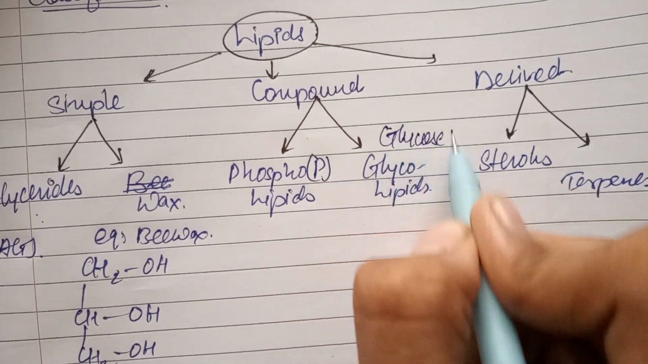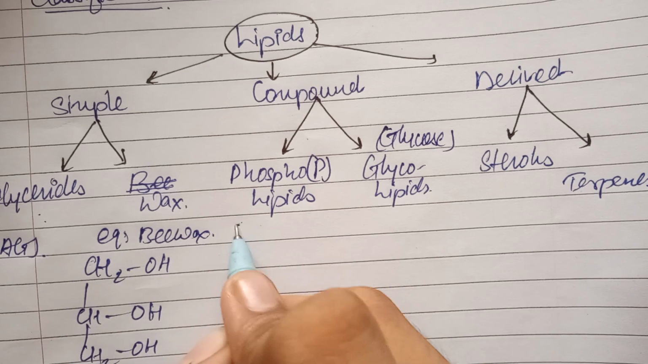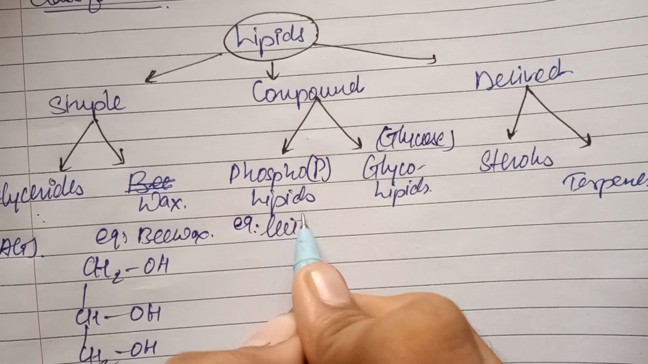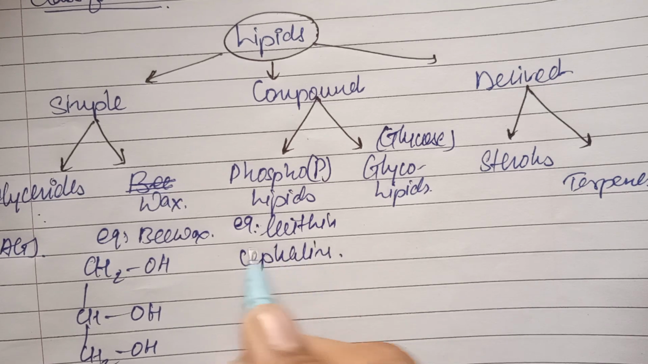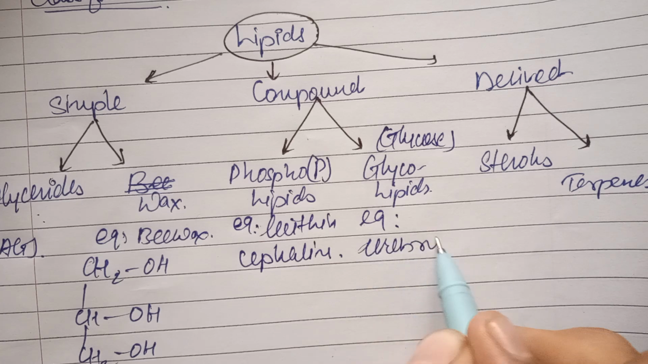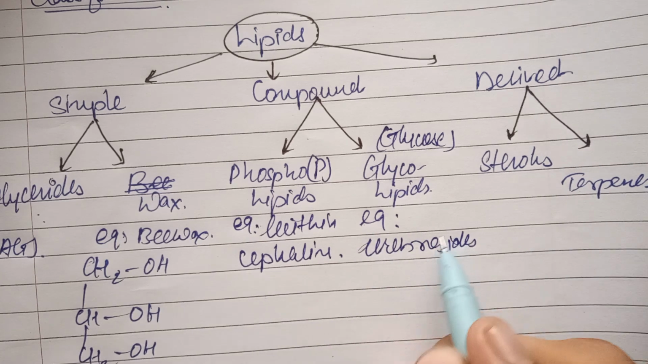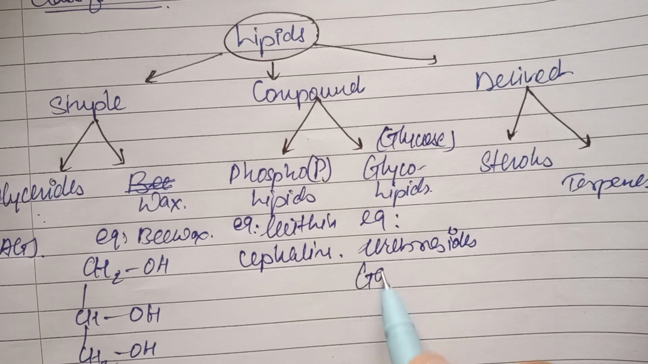Glycolipids mean a glucose, or any carbohydrate group, is attached, or nitrogen, sulfur, or another group, along with fatty acids and glycerol. These groups are attached, leading to the formation of the ester. Examples of phospholipids are lecithin and cephalins. We have seen this in biology, class 12th. Glycolipids are cerebrosides, which are used for the nervous system, and gangliosides.